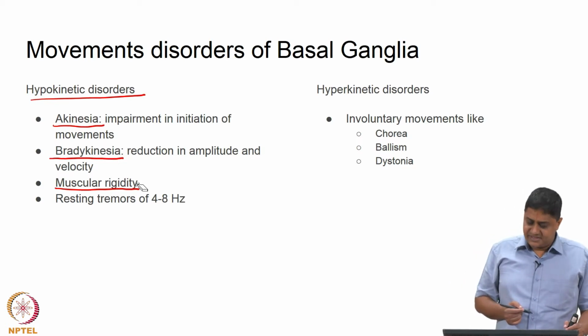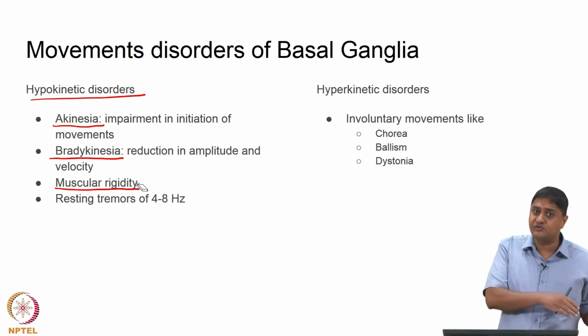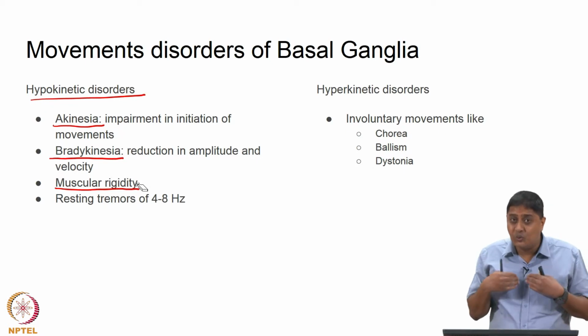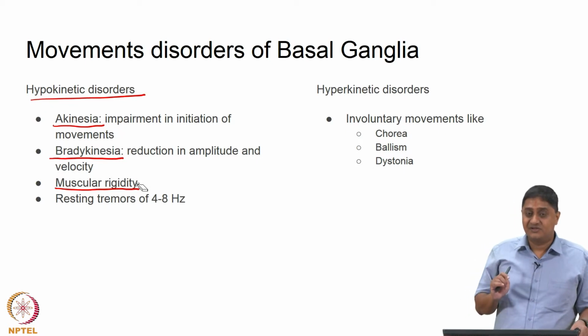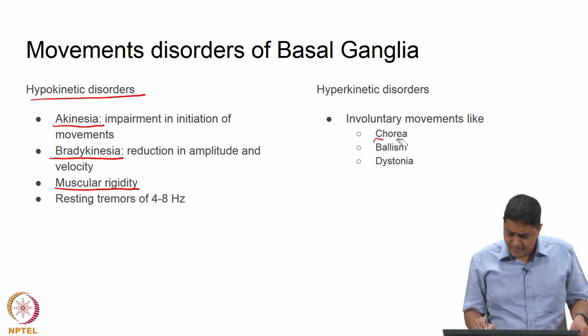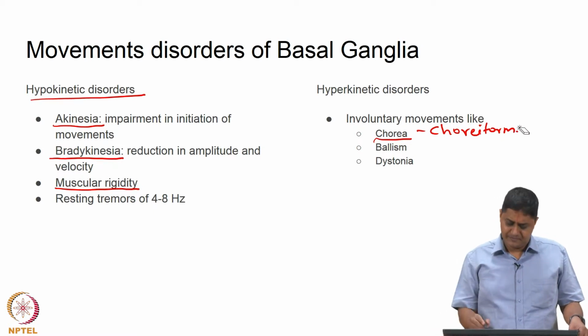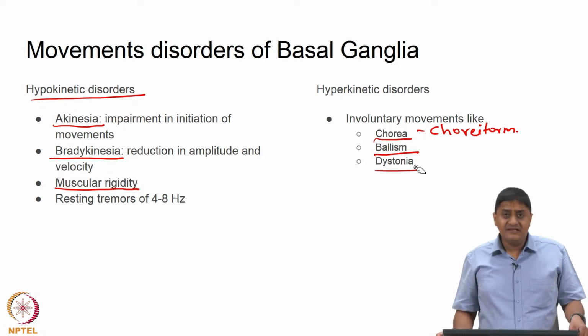And hyperkinetic disorders, right. In this case what happens is I am producing unwanted movements. In the previous case I wanted to do something and I am not able to do it. In this case I do not want to do something, but I am doing it, right. Unwanted movements, right. These are of different types. Chorea or what is called choreiform movements, right. Ballism and dystonia. All these things we will discuss in greater detail in future class.